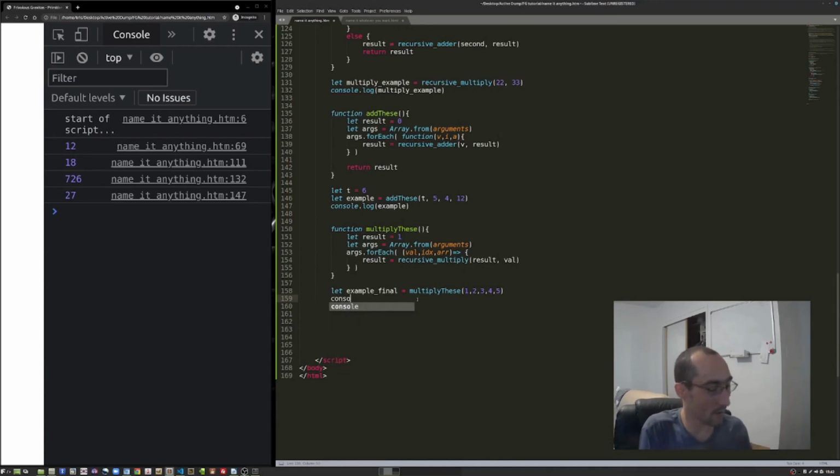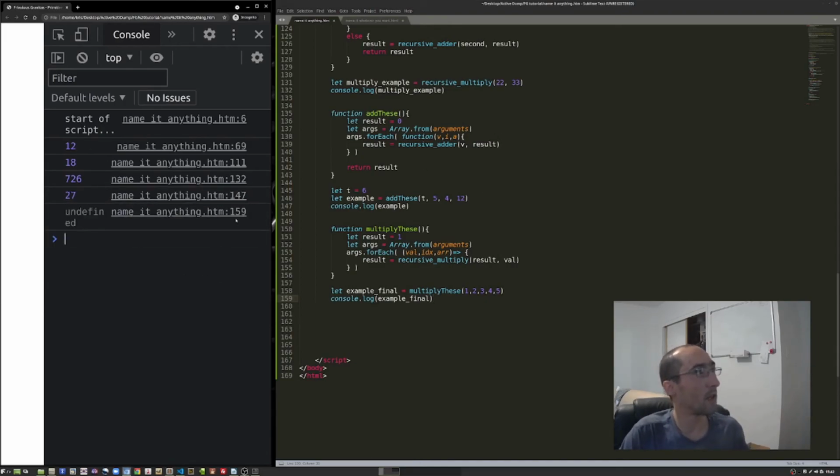Oh, and I forgot to console log it again. You'll see how often we use console log because it's super helpful in stepping through code, but there are better ways of debugging, but that's definitely for another tutorial. Undefined at 159, this long here. So example final. First thing to check, did you spell it right, Chris? Yes, you did. Multiply these.